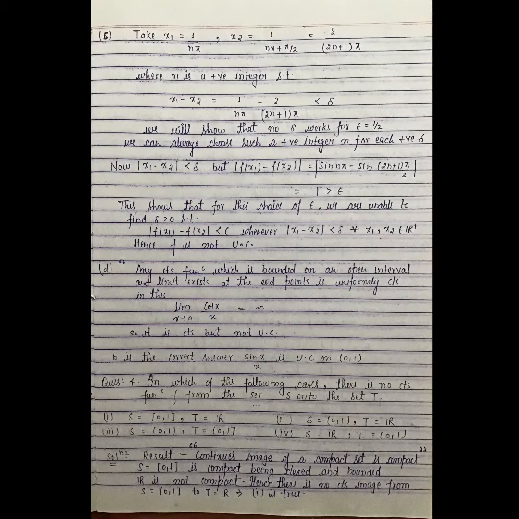For option C, we will take x1 is equal to 1 upon n pi, x2 is equal to 1 upon n pi plus pi by 2, which is equal to 2 upon (2n plus 1) pi, where n is a positive integer, such that mod x1 minus x2, which is 1 upon n pi minus 2 upon (2n plus 1) pi, is less than delta. We will show that no such delta works for epsilon is equal to 1 by 2. We can always choose such a positive integer n for each positive delta.